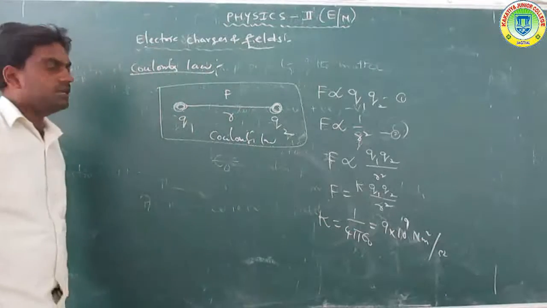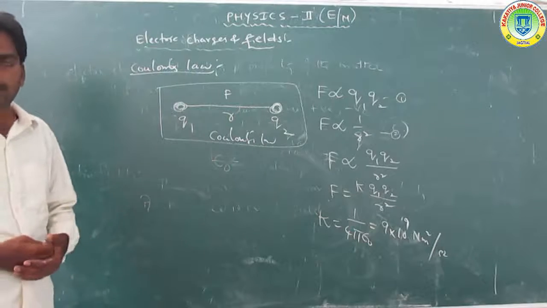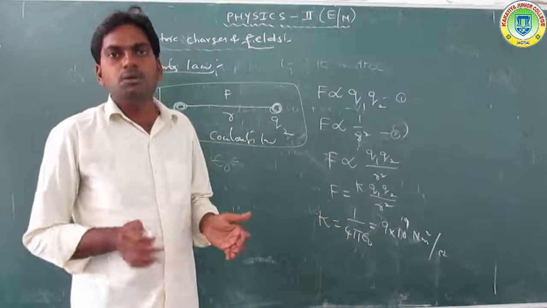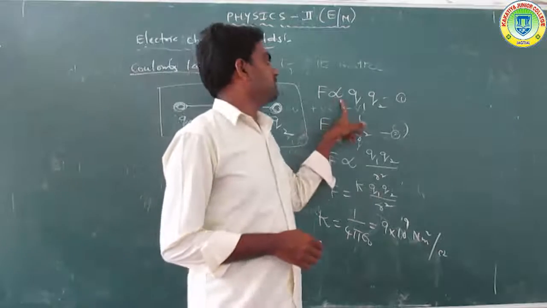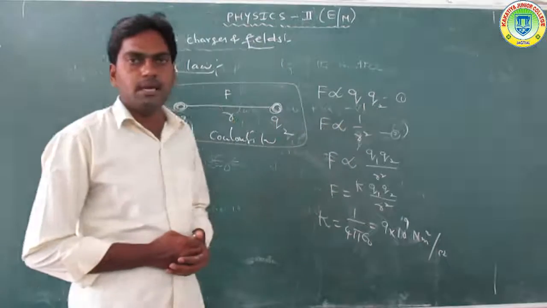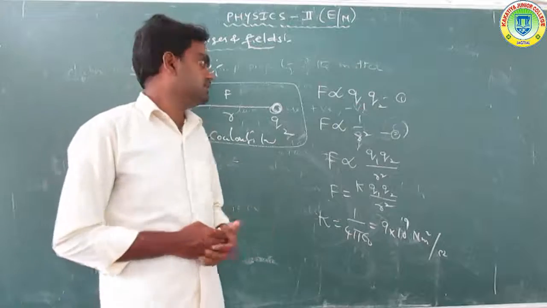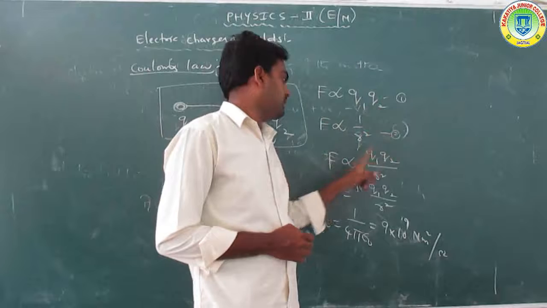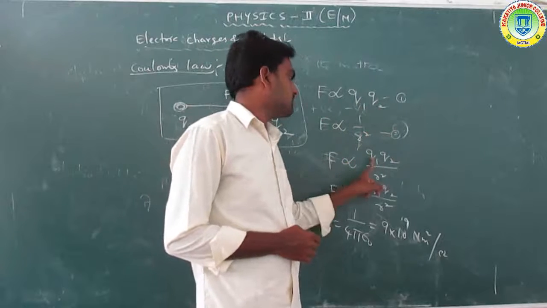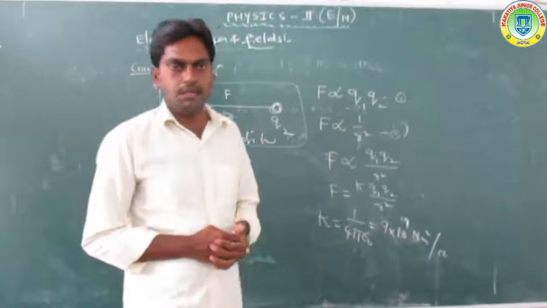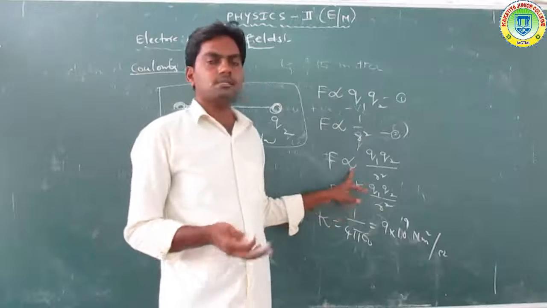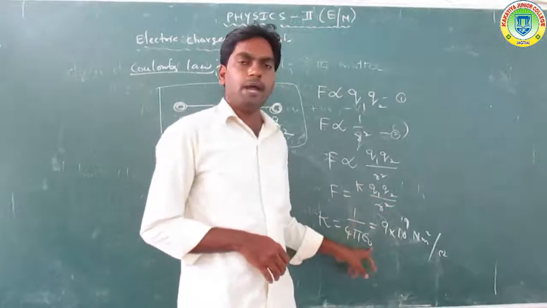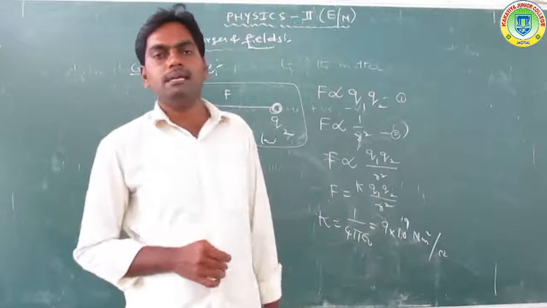Now once again, what is Coulomb's law in electrostatics? The attractive or repulsive force between two charges is directly proportional to the product of the two charges and inversely proportional to the square of the distance. From equations 1 and 2, we can write F is directly proportional to Q1 Q2 by R square, so F is equal to K into Q1 Q2 by R square, where K is equal to 1 by 4 pi epsilon. Epsilon is called the permittivity of free space.